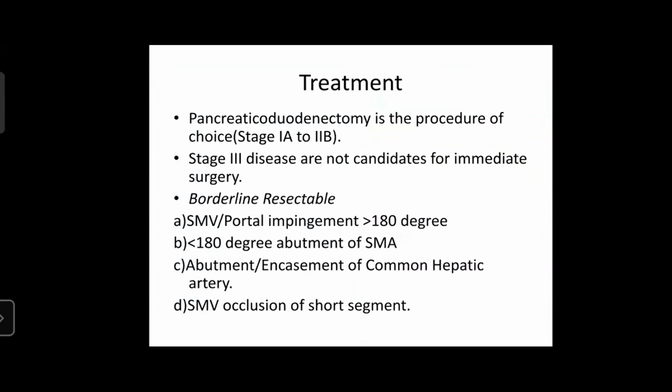Now, treatment. Pancreatectomy is the procedure of choice for pancreatic head cancer, but it can only be done in stage 1A to stage 1B. Stage 3 disease patients are not candidates for immediate surgery.